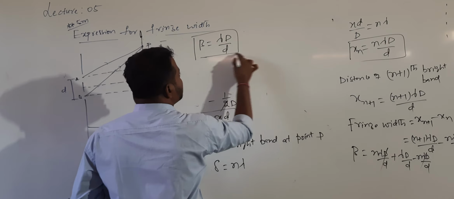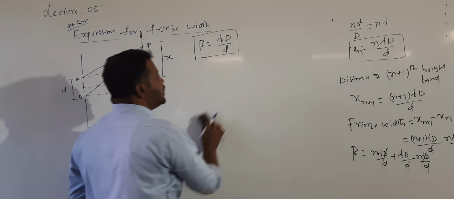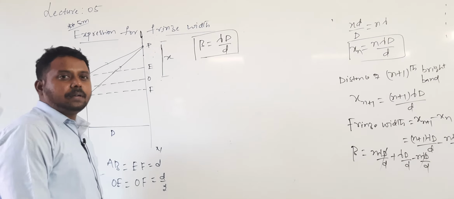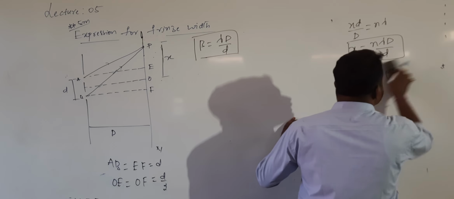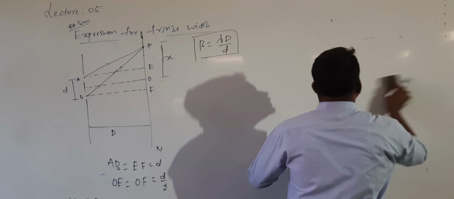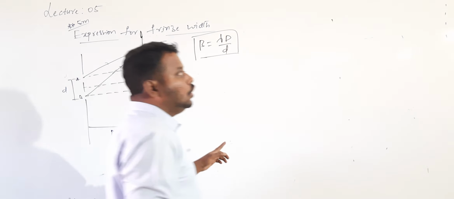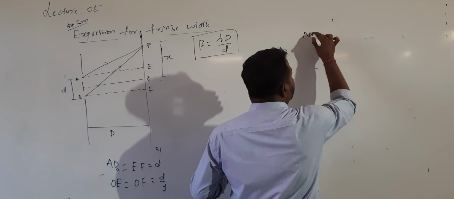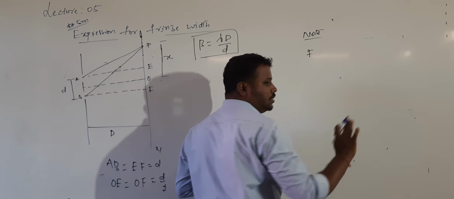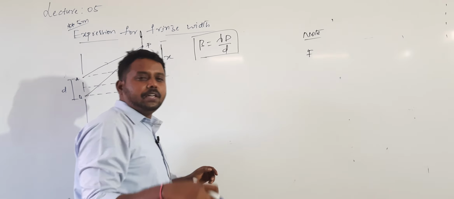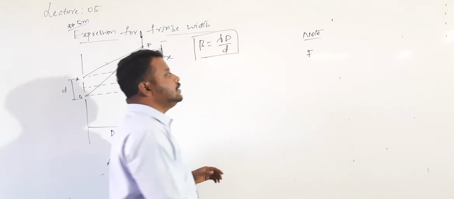So this is the expression for which one? Fringe width. What is fringe width? Fringe width is the separation between two successive bright bands or two successive dark bands; the distance will be given by this. For example, you may have a doubt whether dark bands also have the same distance or not. You can check. No need of writing this in notes. Just for your confirmation, I want to show you whether the dark fringes are also equally spaced.